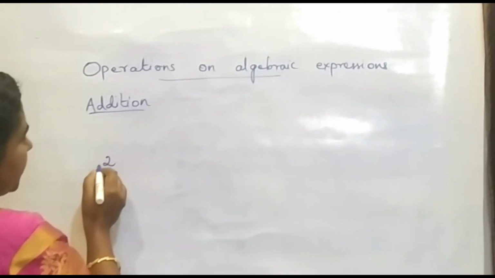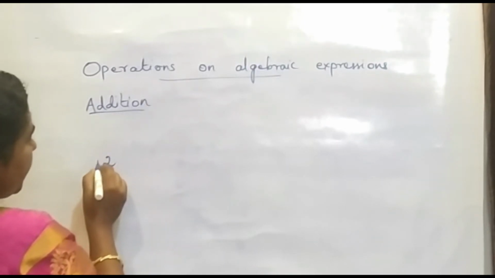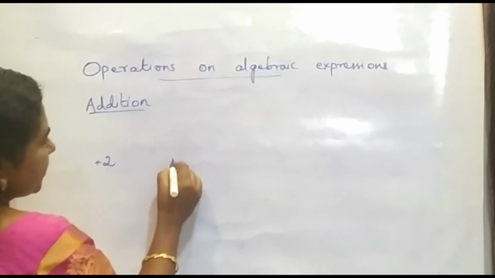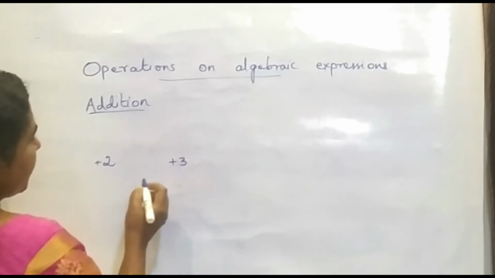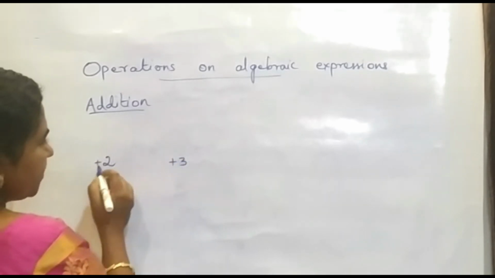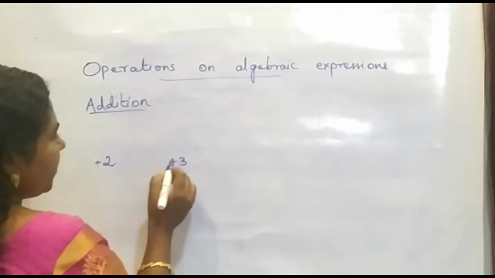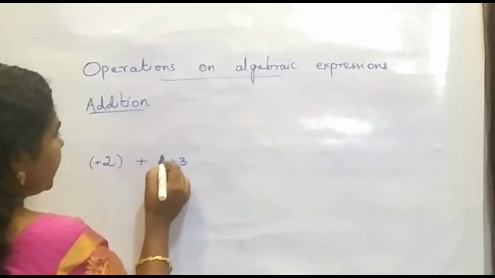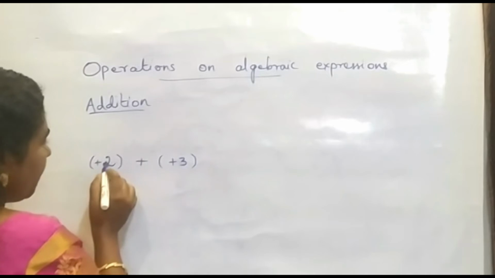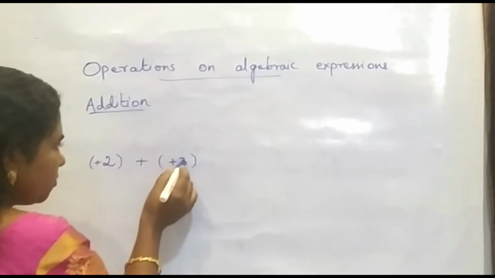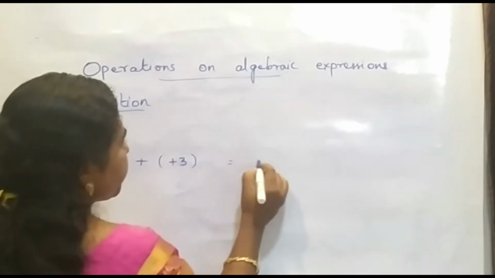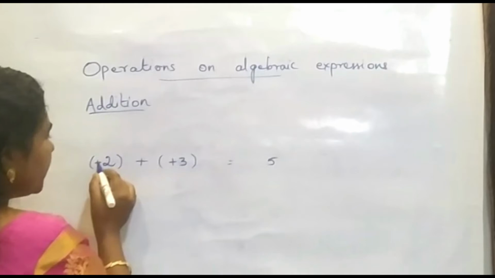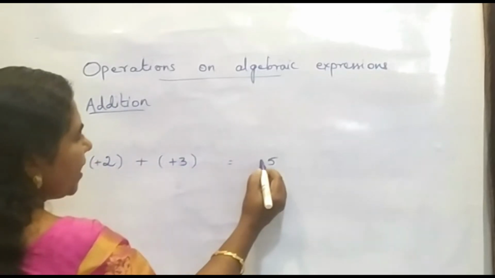suppose the first number is plus 2 and the next number is plus 3, both are of the same sign. So if you need to add this number with this number, what we have to do is add these two numbers and put the sign of the numbers in front.